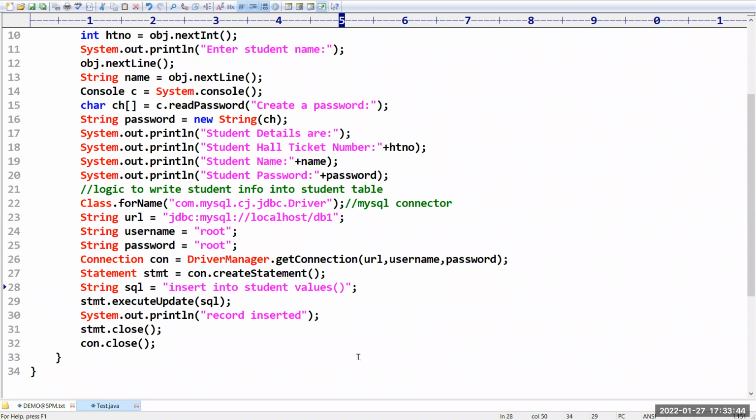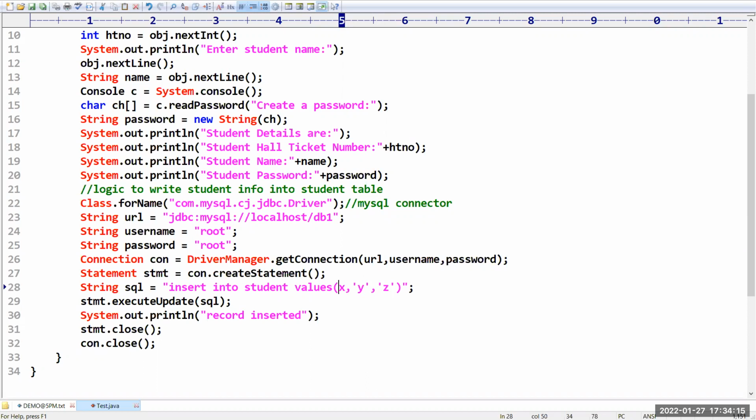In MySQL, every string should be enclosed within single quotation. Okay, every string should be enclosed within single quotation. If it is a number, we can directly take it. So here hall ticket number is integer type, name and password are of type string. That's why the hall ticket number we can directly take as some value x, the name you have to take within y, and the password we have to take within z.